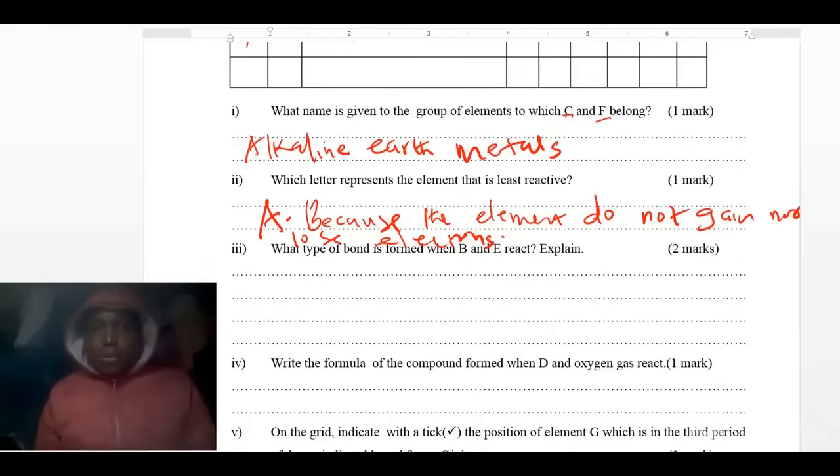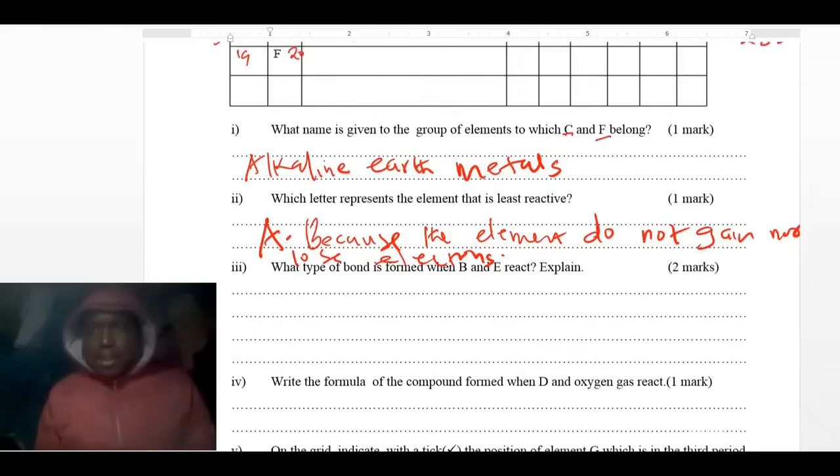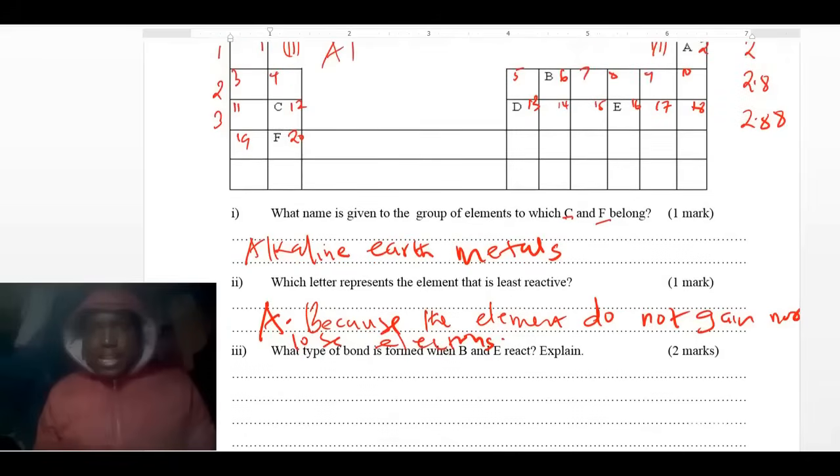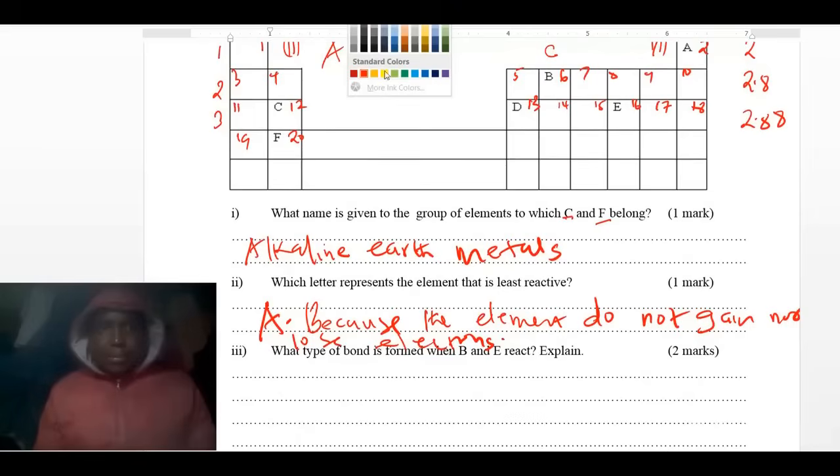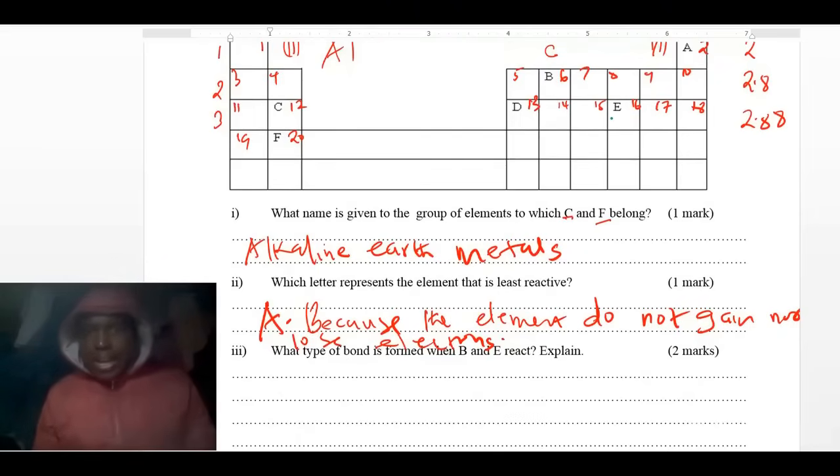What type of bond is formed between B and E? So you go back and look at B and E, the bond between B and E. B is here, B is carbon, and E is number 16, that is sulfur.